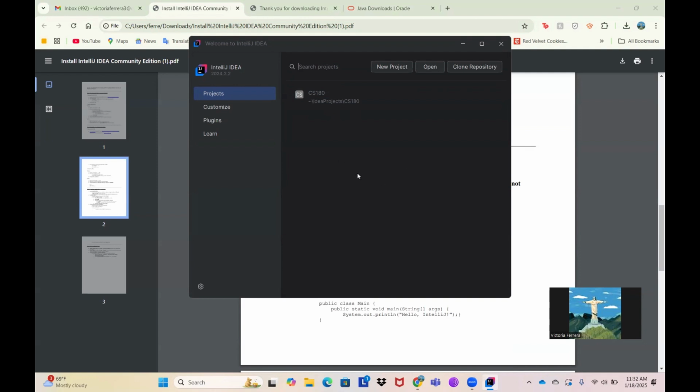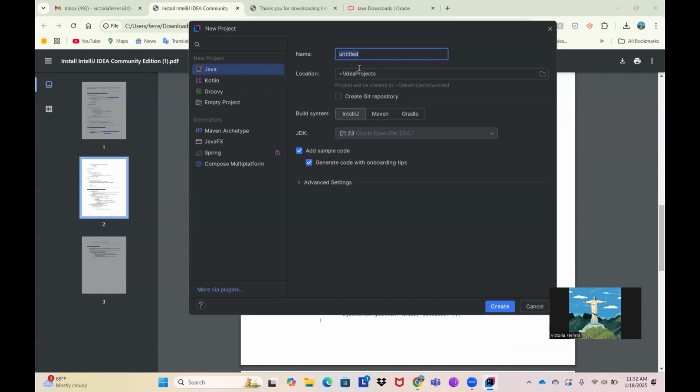You're going to select new project in this part, and here you can add the title. If you're taking CS180 or CS280, you just type CS180, or what the professor says that you need to put on your project. I'm just going to put CS180 for now.